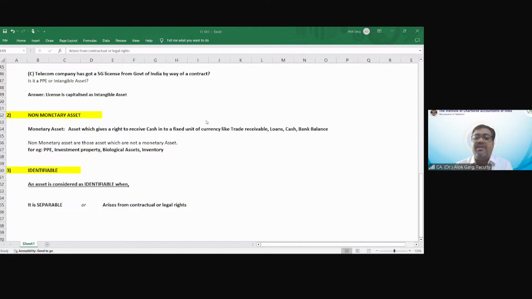What is meant by separable? Separable means capable of being sold, rented, licensed, exchanged separately from the entire business or entity.